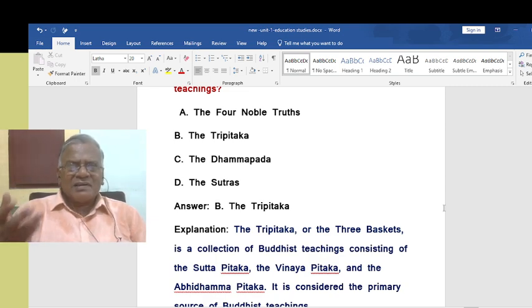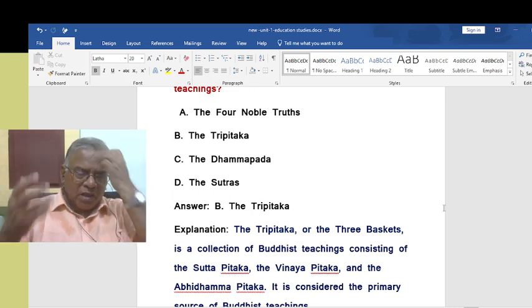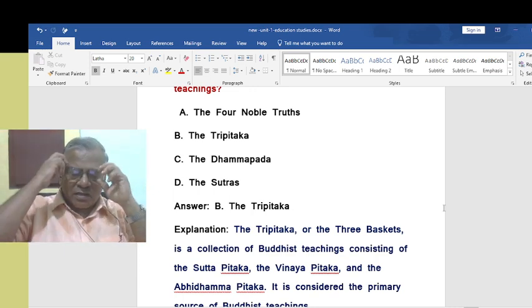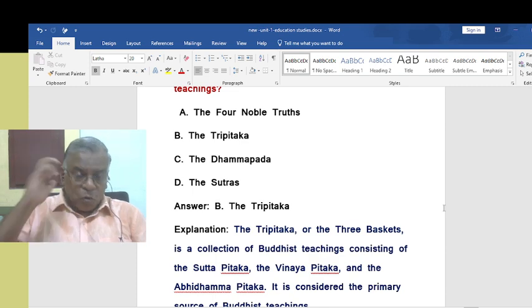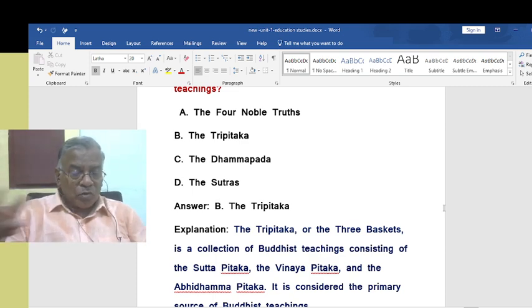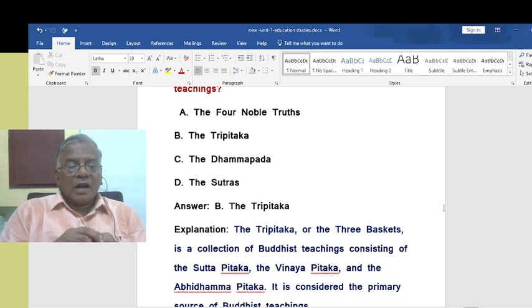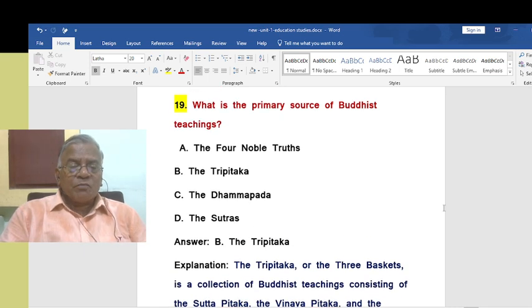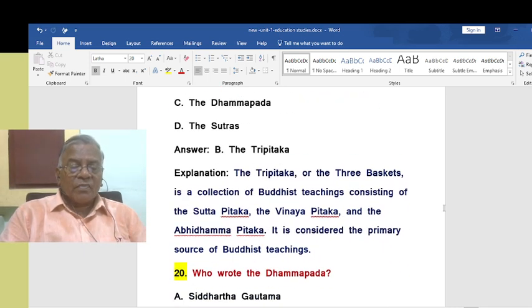They are nothing but the teachings in Buddhism. The stories of Buddha, rituals, stories told by Buddha, all these things are there. Right. So, Sutta Pitaka, Vinaya Pitaka and Abhidhamma Pitaka are the 3 baskets in the Tripitaka.